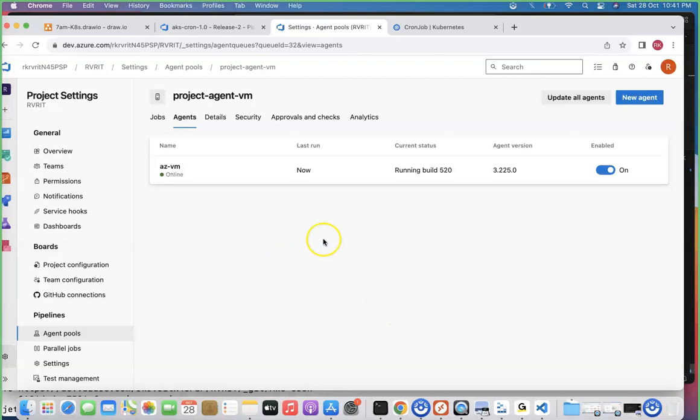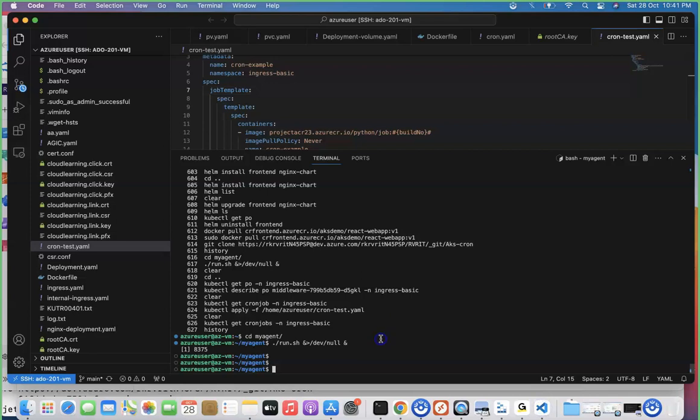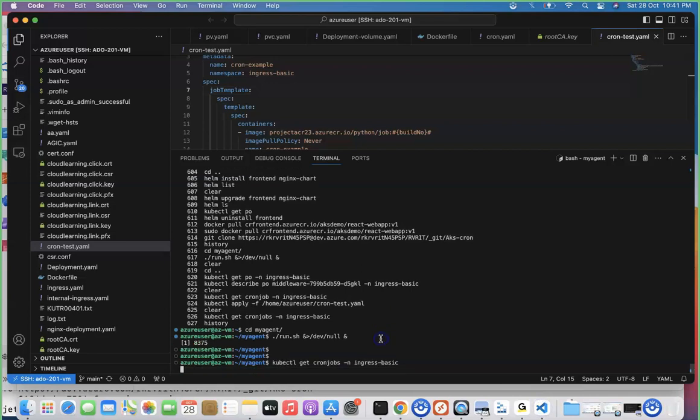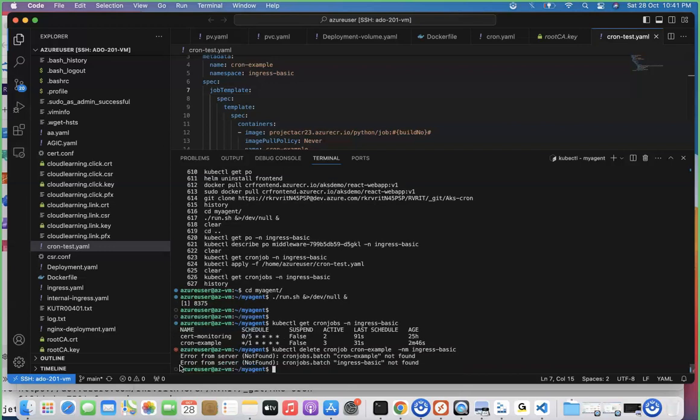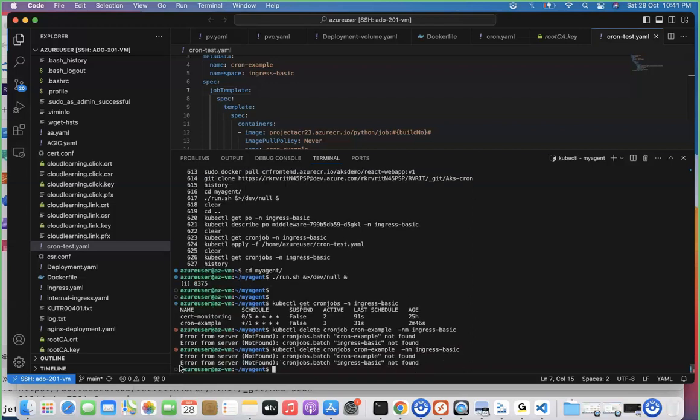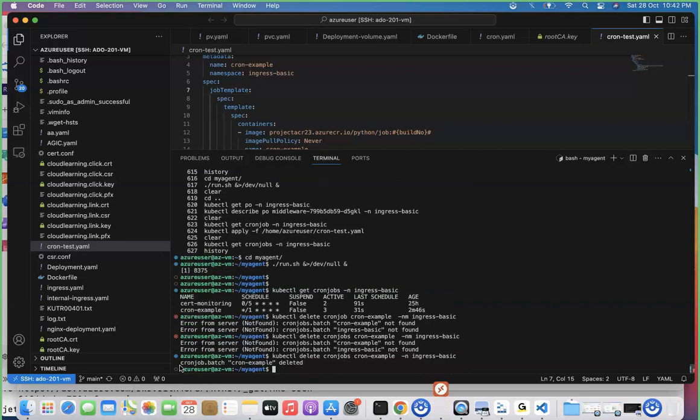Let's wait for a few seconds. Meanwhile, you can delete this particular thing also. Just go there. Consider CronJobs. What is this one? Cron example, -n ingress-basic. Okay, I'm taking it out. What exactly is the problem? It's not CronJobs. kubectl delete cronjobs cron-example. The namespace is absolutely wrong, team. All right, it got deleted.